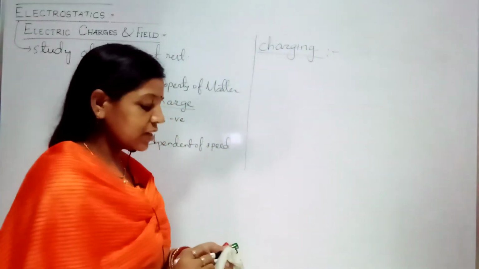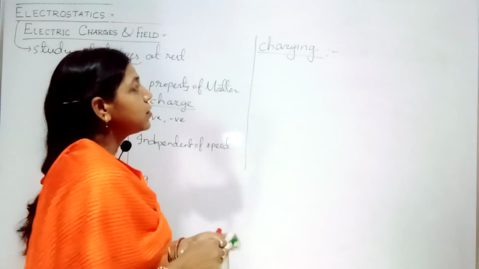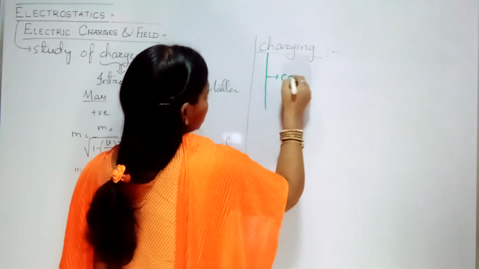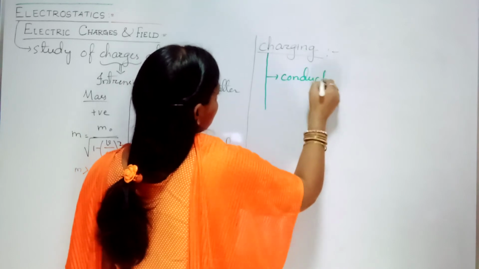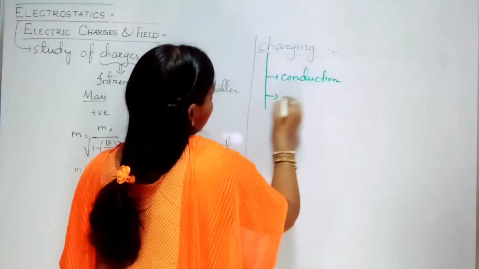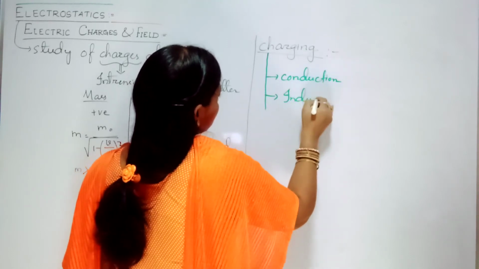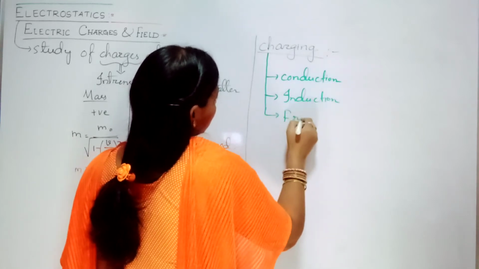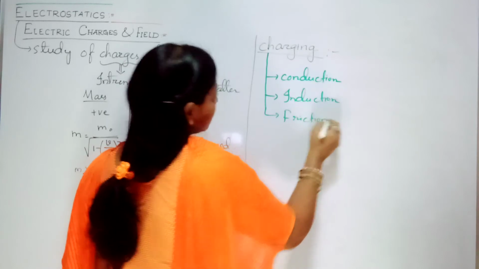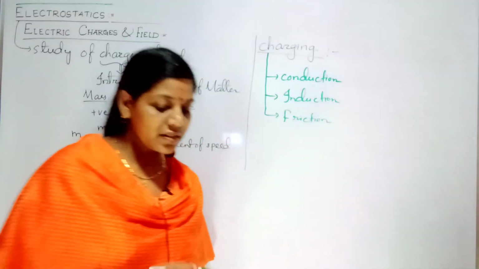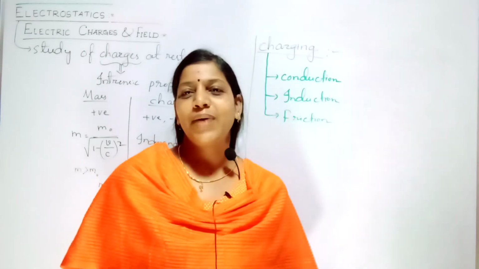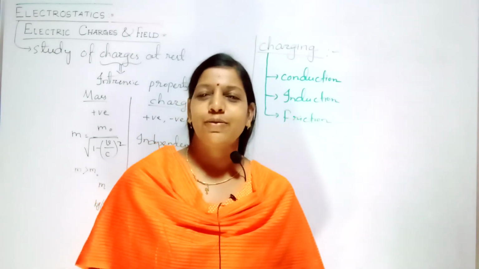So what are those three methods of charging? The three methods are conduction, induction, and the third one is by friction. There are three methods of charging. What are they? By conduction, by induction, by friction.